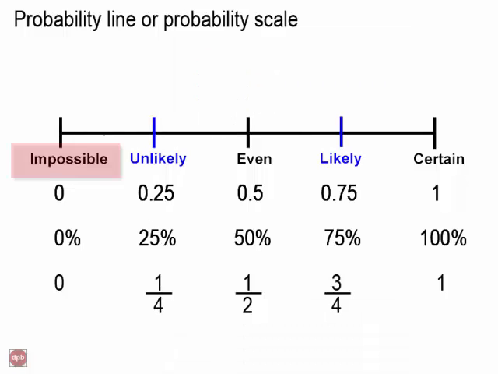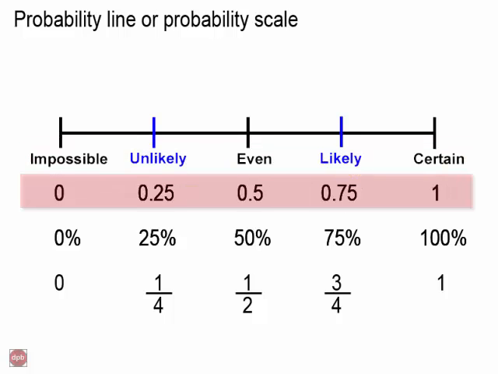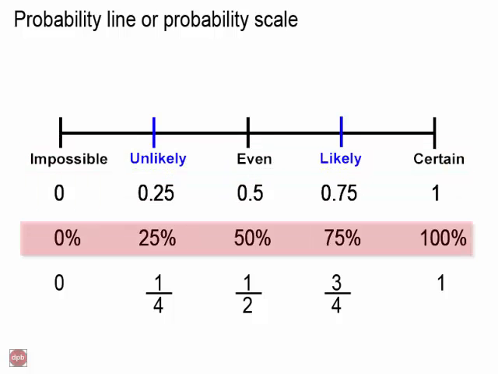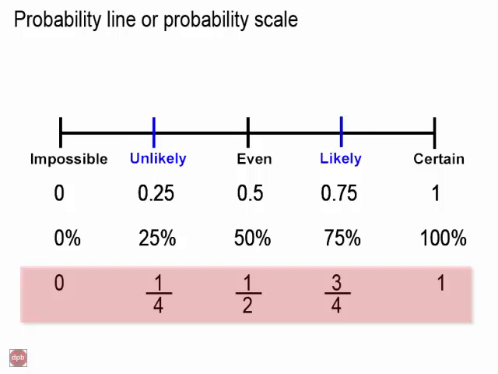So just to recap, if an event is never going to happen, it can be described as being impossible. If we are sure an event is going to happen, we can describe this event as being certain. And if there is an equal chance of the event happening or not happening, then we can describe this event as being evens. A probability can be described in words, decimals, percentages, or fractions.